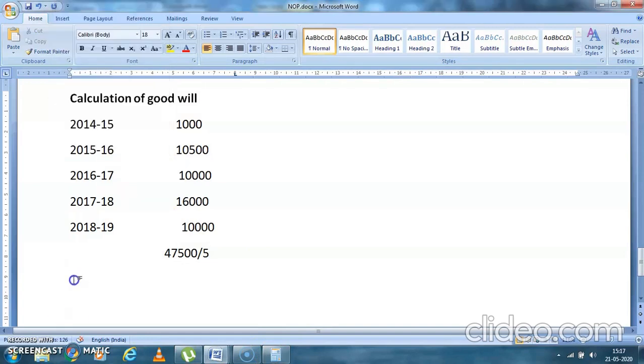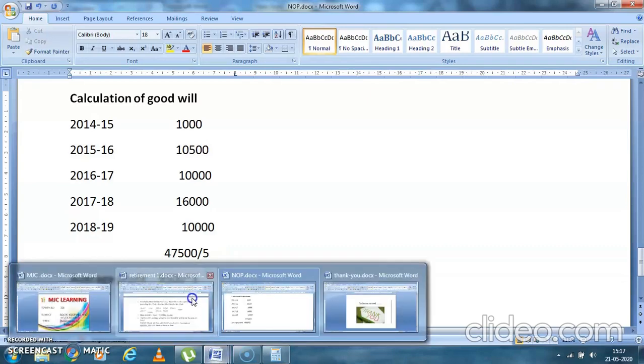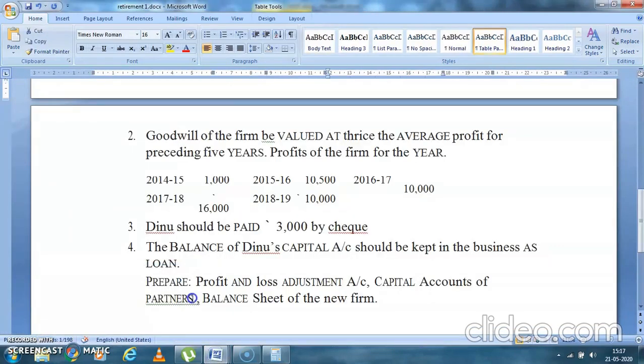So your average profit is how much? 9,500. So multiply by 3. Because what was the question saying? Question was saying goodwill is valued at thrice the average profit of 5 years.